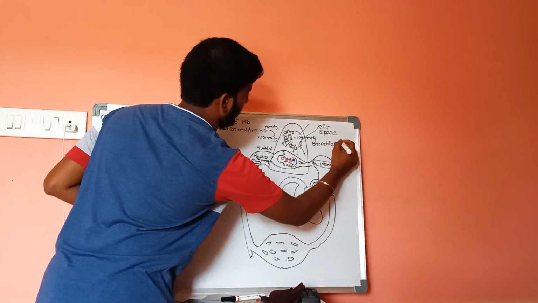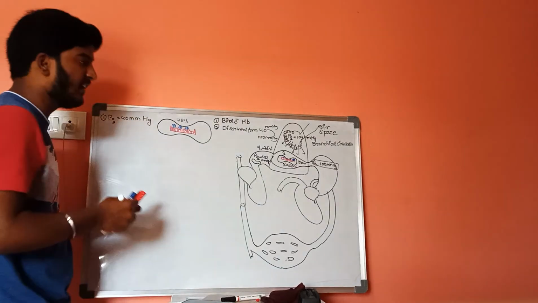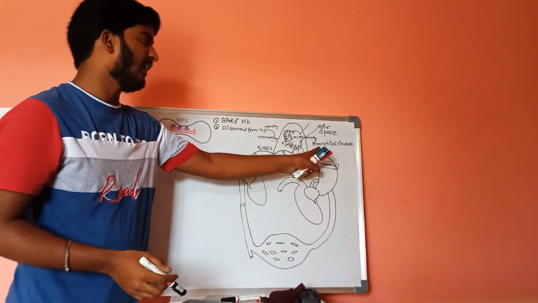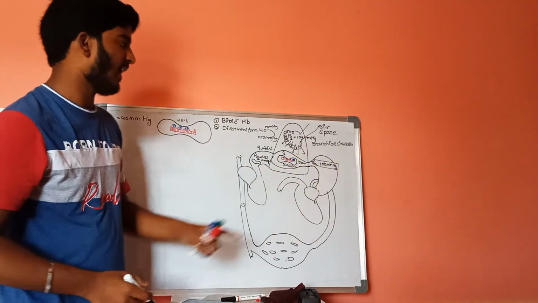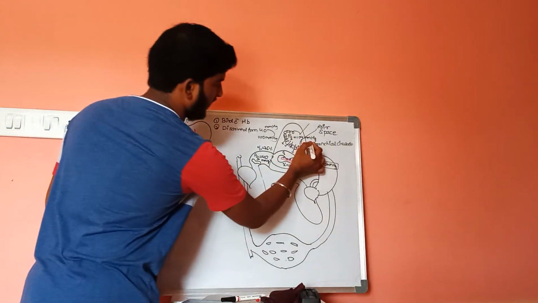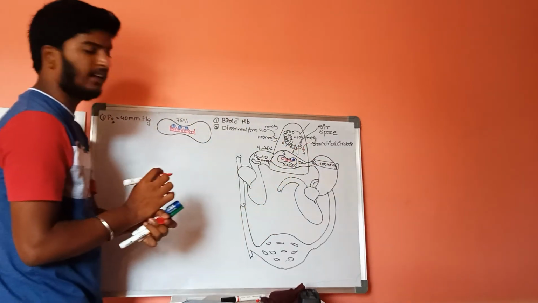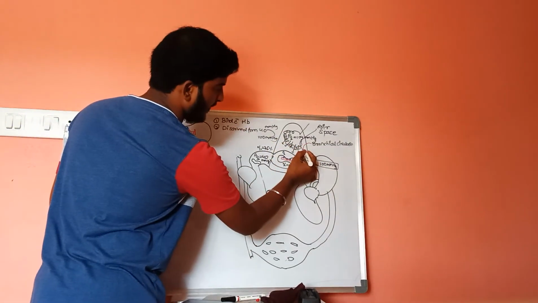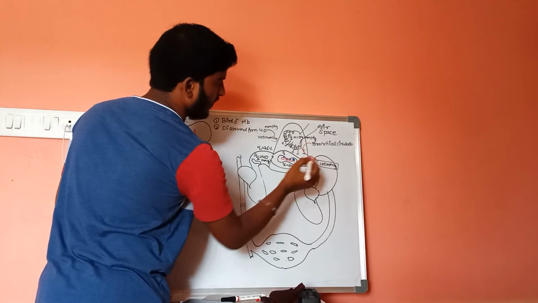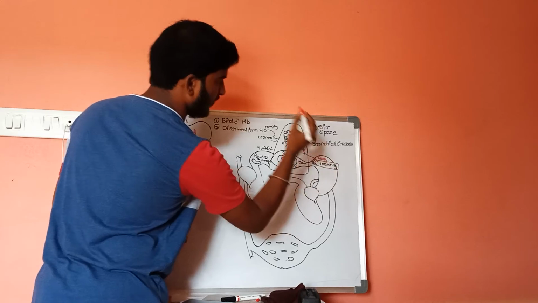The bronchial circulation carries deoxygenated blood, and this deoxygenated blood will enter the pulmonary vein.